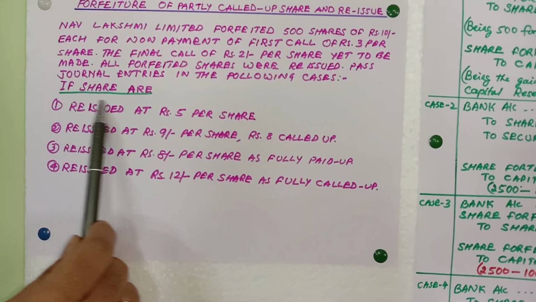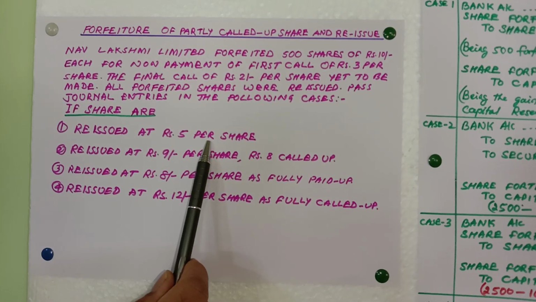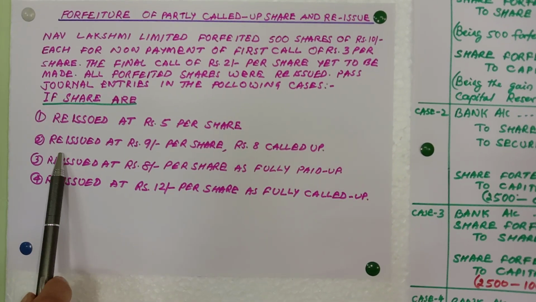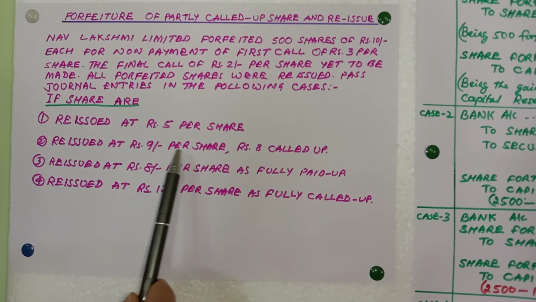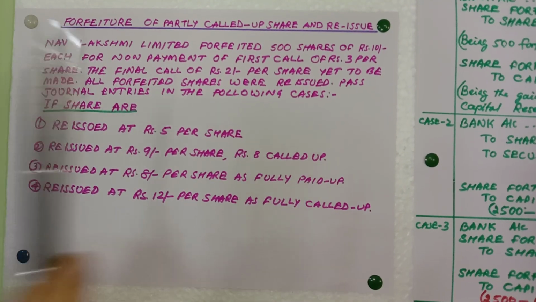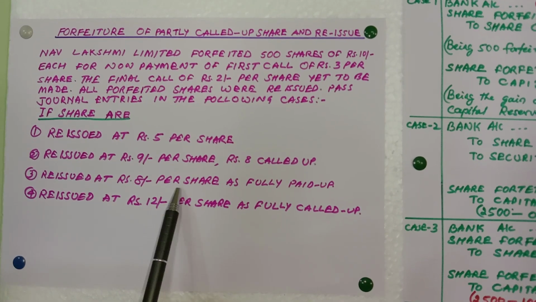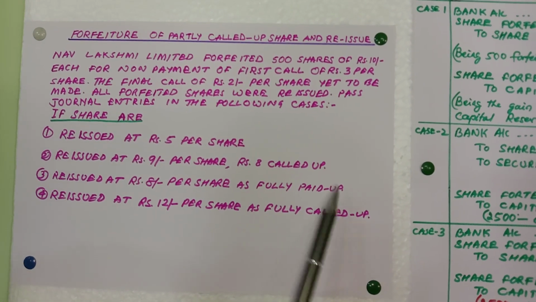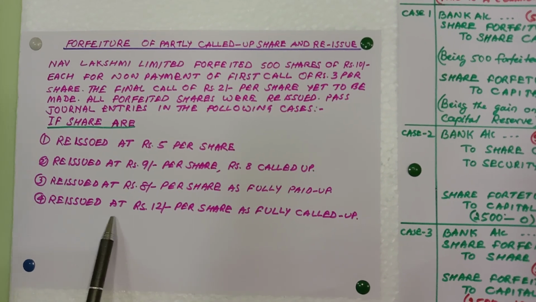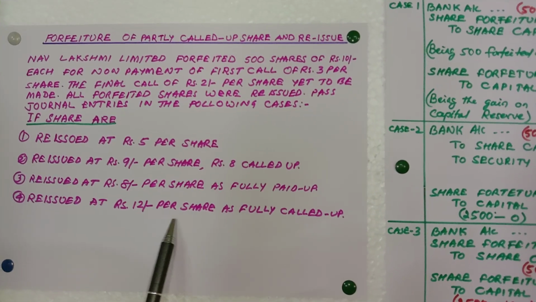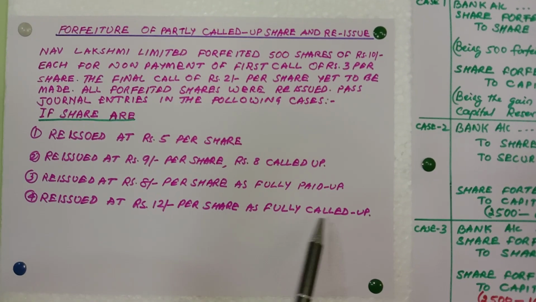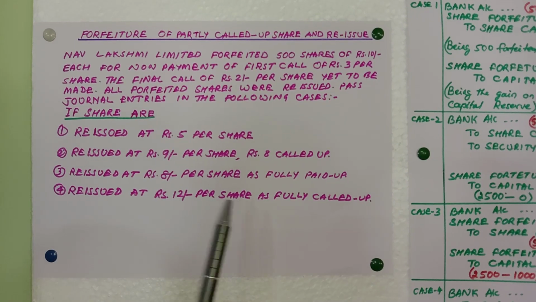If shares are reissued at 5 rupees, if shares are reissued at 9 rupees per share and 8 rupees called up, if shares are reissued at 8 rupees per share as fully paid up, if shares are reissued at 12 rupees per share as fully called up. So this is the question.